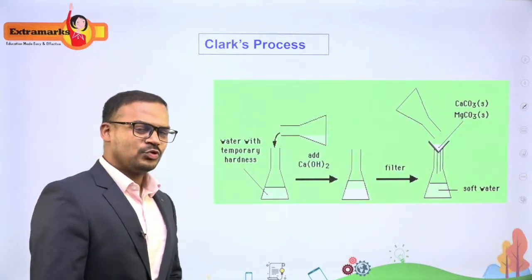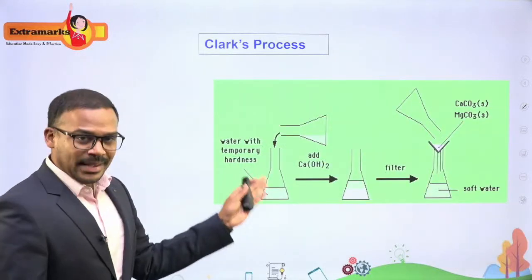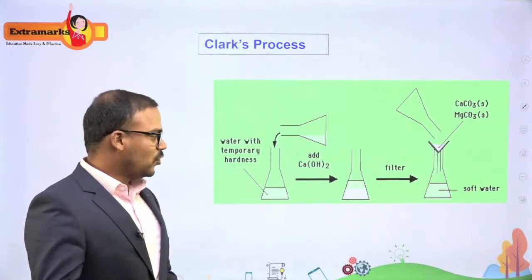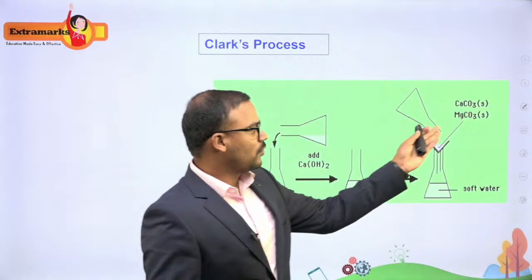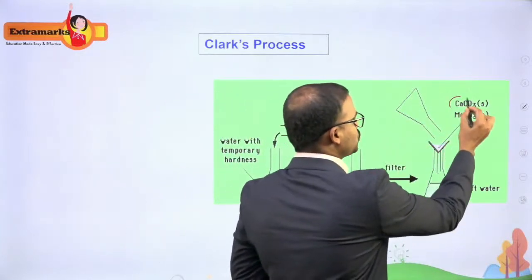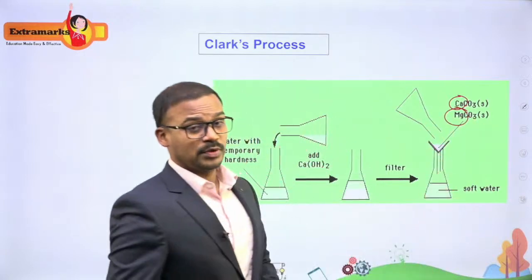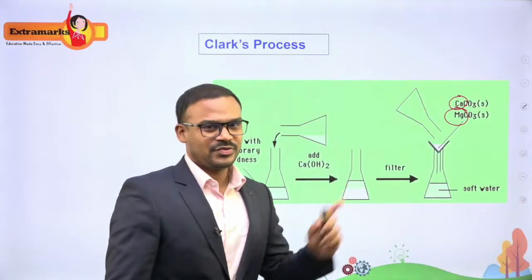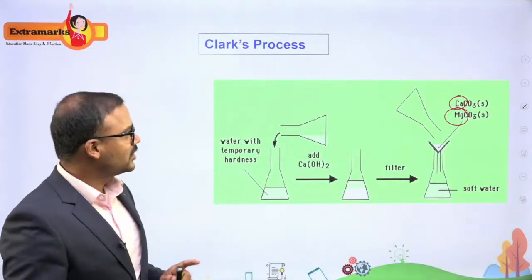If you look at Clark's process, it is a very simple technique to remove the temporary hardness of water. We just have to add the hard water to lime water, with a little quantity of lime water, and we get a precipitate of a salt formed, and it is going to remove the cations, the Ca+2 ions and the magnesium ions which are responsible for hardness. So in this process, there is only removal of the positive ions, not the negative ions. Okay, let's go for the next one.